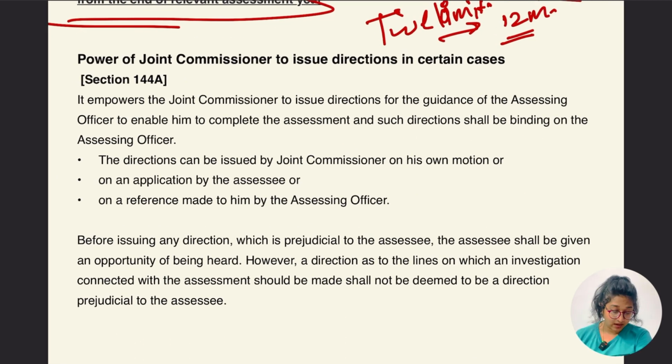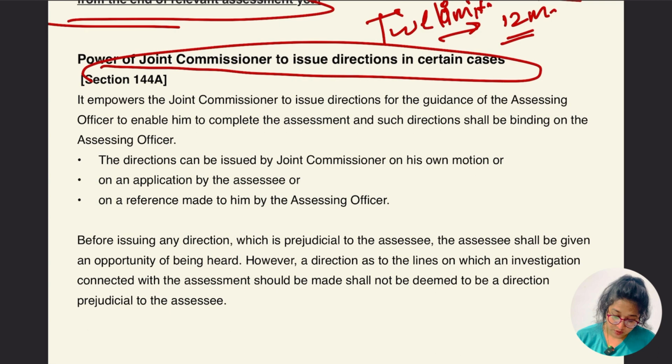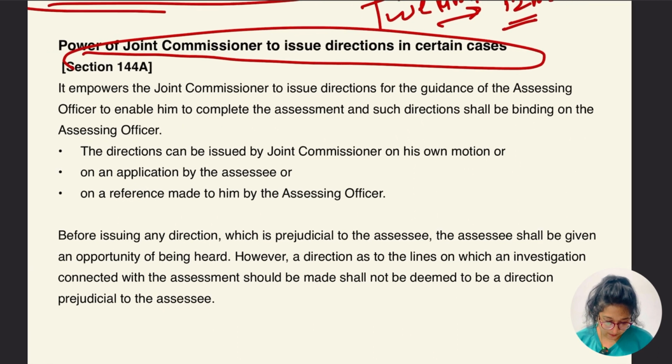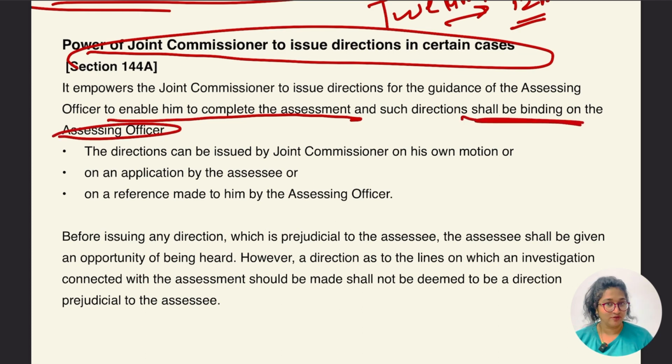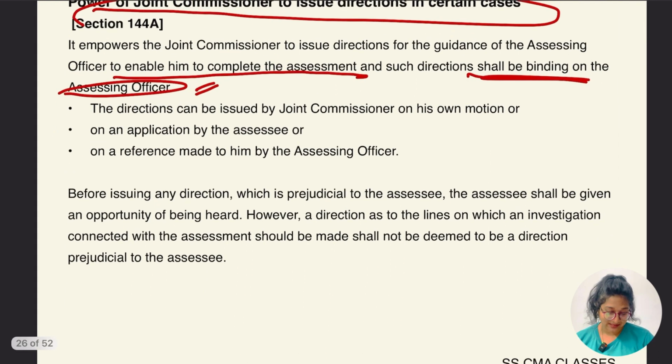Section 144A says about the power of the joint commissioner to issue direction in certain cases. It empowers the joint commissioner to issue direction for the guidance of the assessing officer to ensure he completes the assessment, and such direction shall be binding on the assessing officer. So, which I have already asked you, yes, definitely it's going to be binding on the assessing officer.